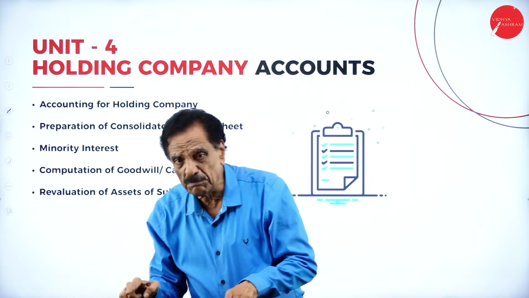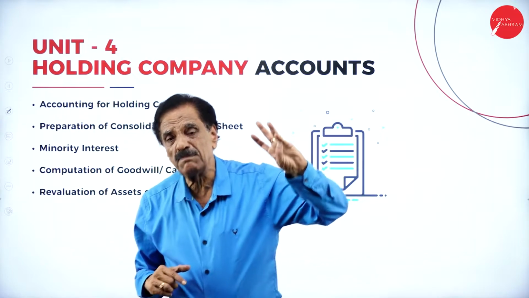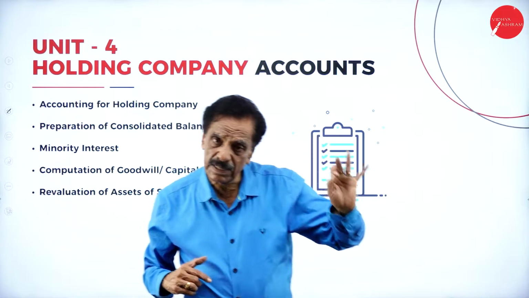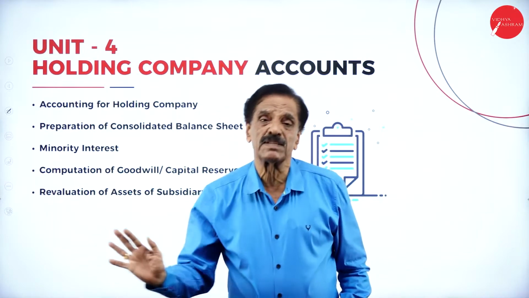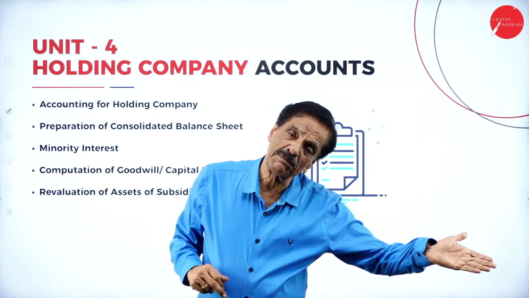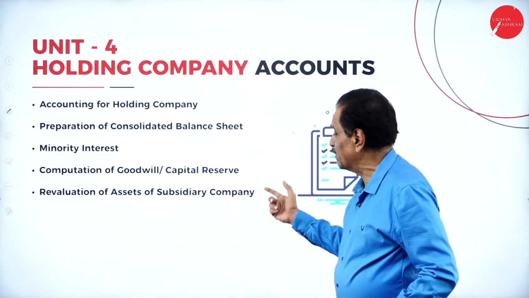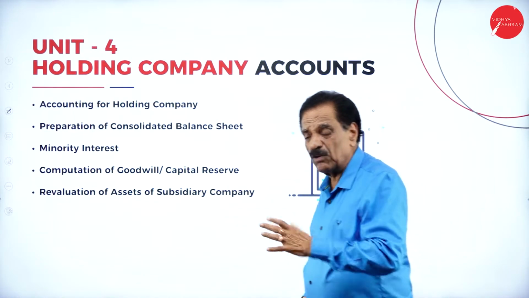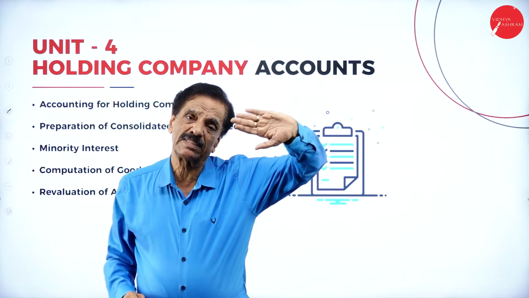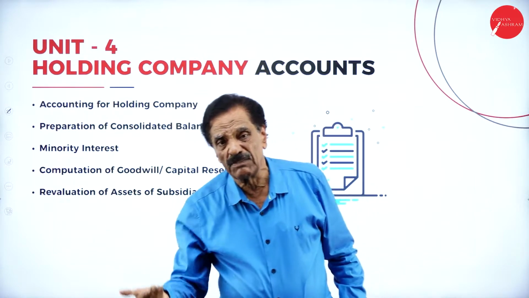So when you say holding company, which has these points, here you are going to prepare what is holding company, what is subsidiary company, what is capital profit, what is revenue profit, what is capital reserve, what is revenue reserve, what is goodwill, what is capital reserve, which you are going to deal with in the balance sheet. Revaluation of assets of subsidiary company, we will revalue, maybe more or less. If the assets are increased, it's a profit. If the assets are decreased, it's a loss. That we are going to deal with very deeply.